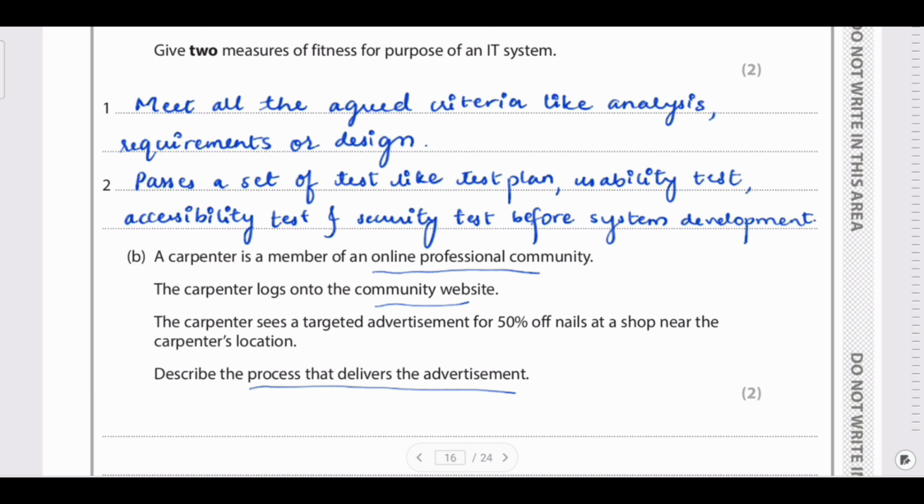Basically, whenever you go into any website, you get a pop-up window which asks you to accept the cookies. Once you accept the cookies, these cookies are sent to the third party advertisement providers. These advertisement providers will display these ads over the websites. So this is what you have to explain based on the scenario given here regarding the carpenter. You can say a cookie is stored inside the carpenter's PC. So whenever the carpenter logs on, the cookies are sent to the third party advertisement provider.